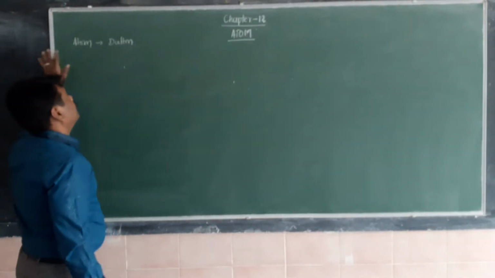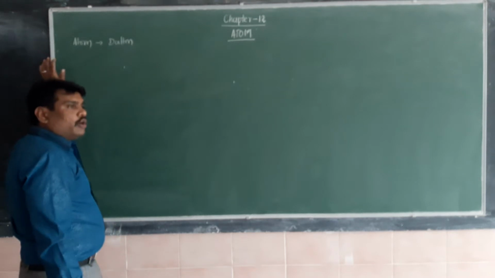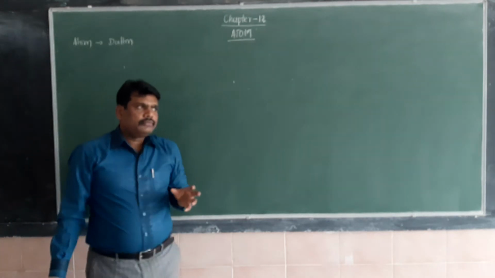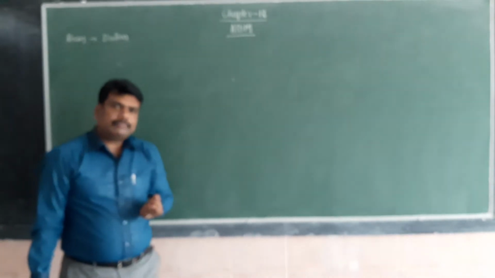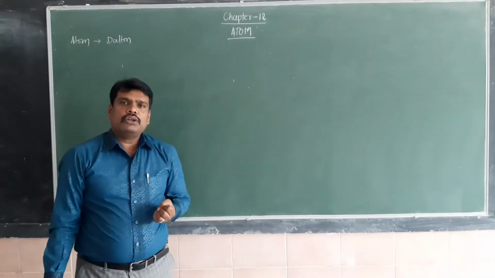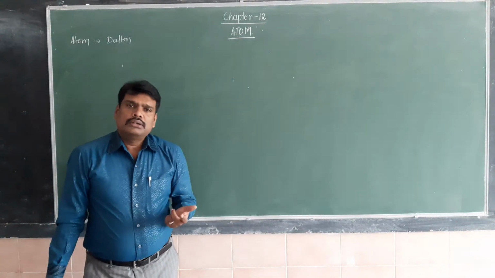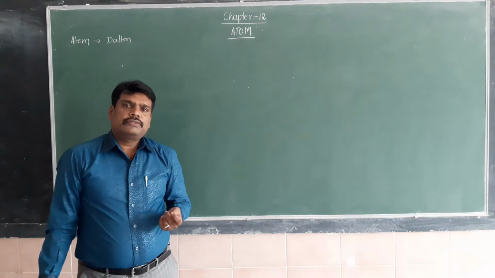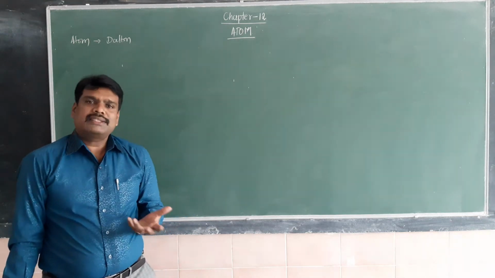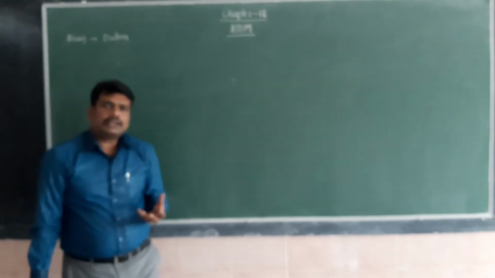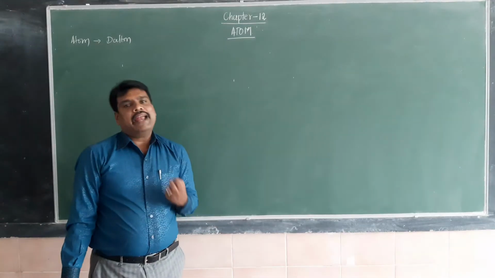This is the first model, and according to Dalton, the smallest part of matter is completely empty, because at that time he didn't have knowledge of electron charges, or of the nucleus, protons, neutrons. That's why he simply said that the smallest part of matter is known as atom.